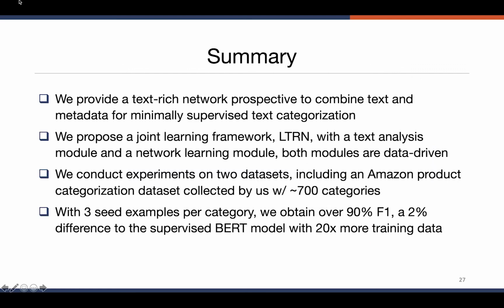Now, wrapping things up, in this project, we provided a text-rich network perspective to combine text and metadata for minimally supervised text categorization. We proposed a joint learning framework with a text analysis module and the network learning module, and both modules are data-driven. We did experiments on 2 datasets, including one Amazon product categorization dataset collected by us with around 700 categories, which is quite challenging. We achieved significant performance gain compared to all the baseline methods, and on that Amazon product categorization dataset, we are nearing the performance of a supervised BERT model.